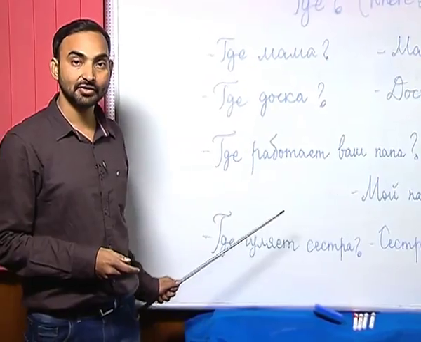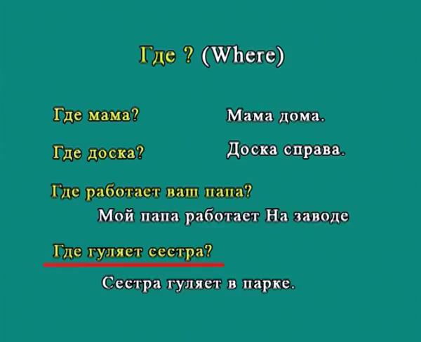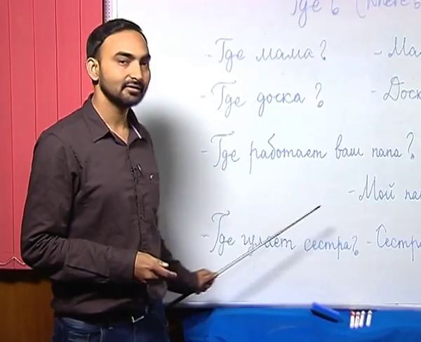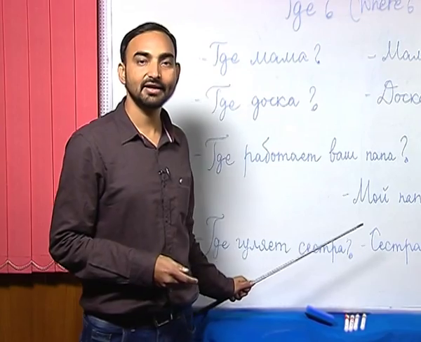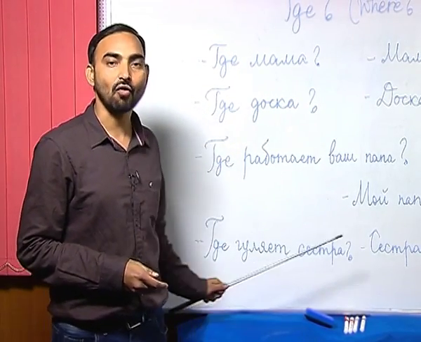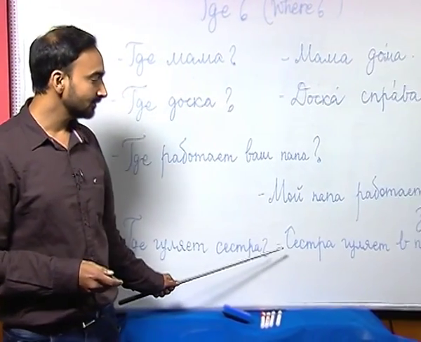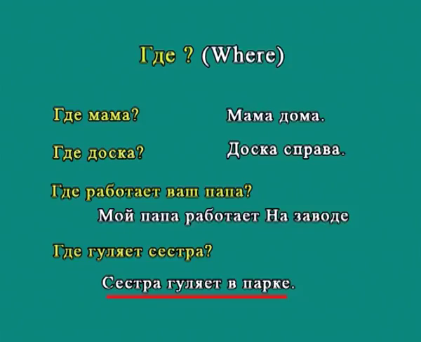The next interrogative sentence I have written is где гуляет сестра? Where does sister take a walk, or where does sister walk? And the answer is сестра гуляет в парке. Sister is walking, or takes a walk, in the park.